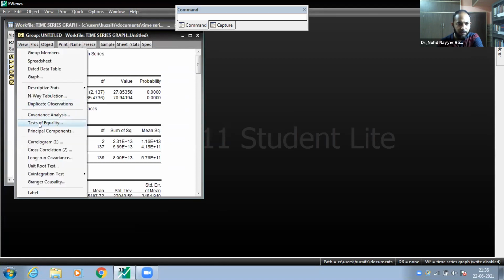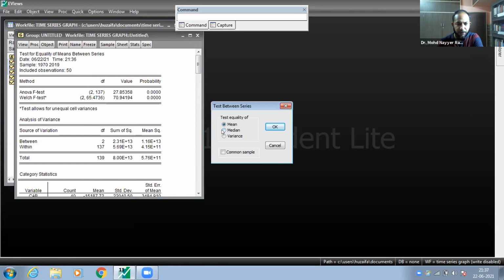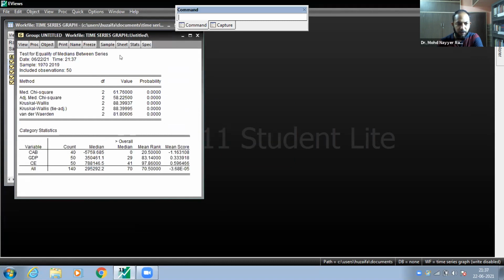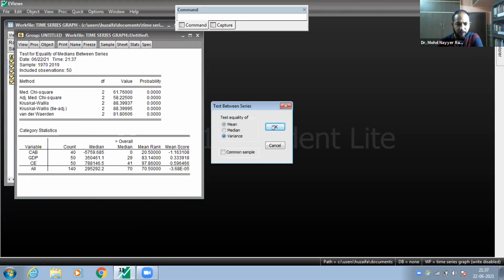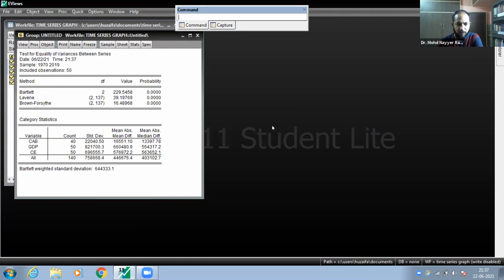Okay, for mean. Very good. Then for median. Very good. And then for variance. Very good. Yes. Okay, next. Who is next? Anybody else who is left? Okay, so this is all about equality of means.